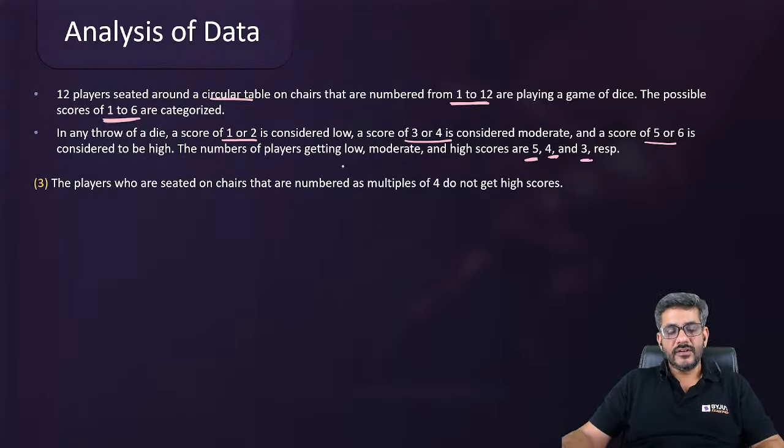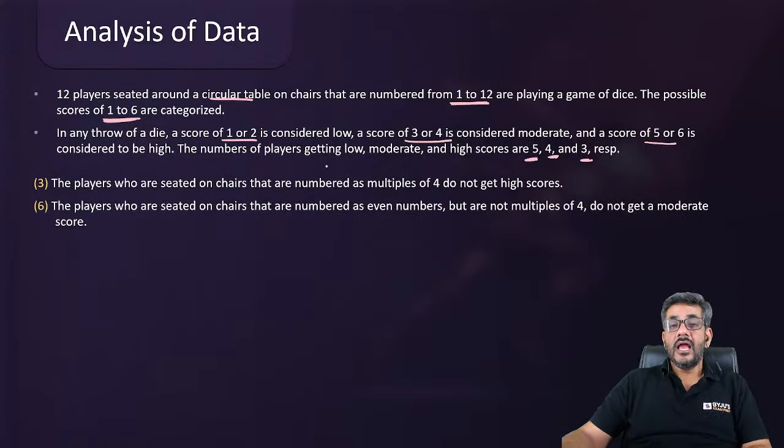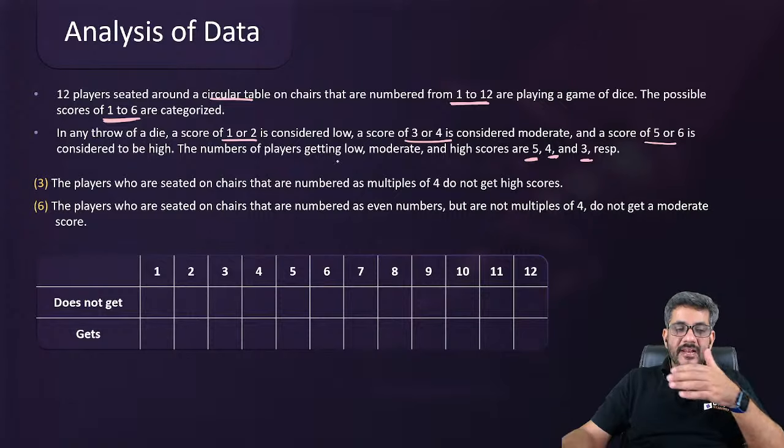Now, from that set of informations, I'm not going to start with statement number 1 or 2. I'm going to start with statement number 3 and 6, because these are the two informations which are going to be the most useful ones for me. So therefore, I'm going to start with these two informations first. How do we analyze the data? So I am just writing it in a table.